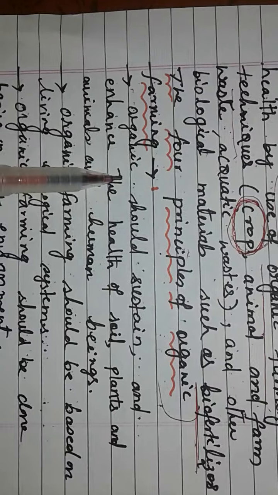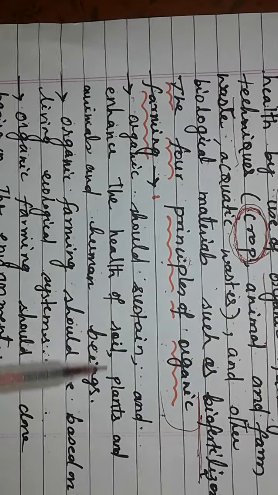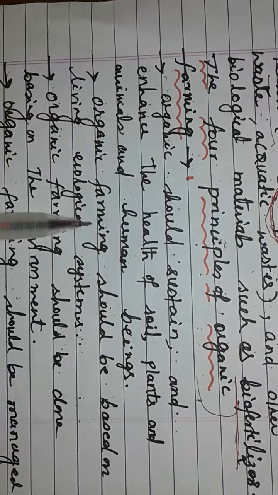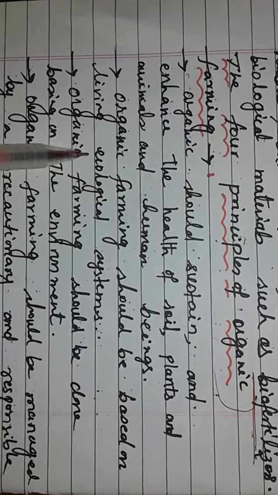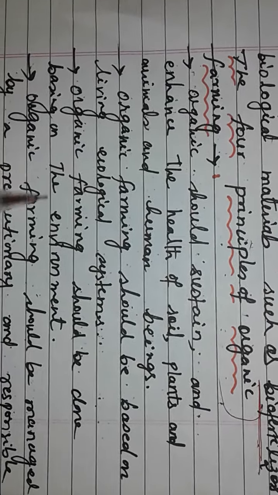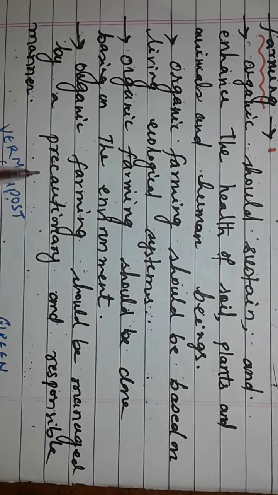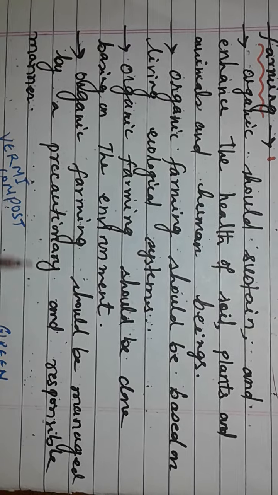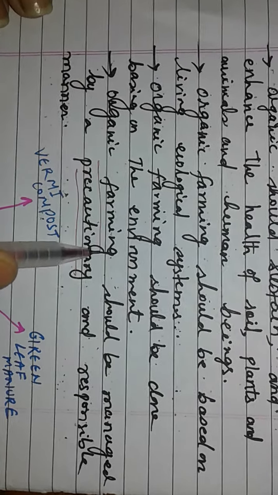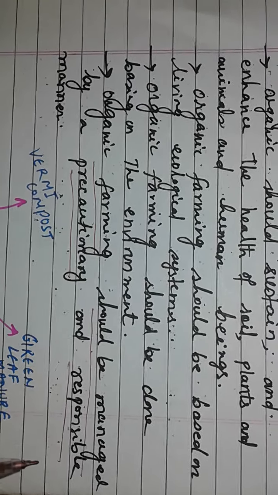First, organic farming should sustain and enhance the health of the soil, plants, animals and human beings. Next, organic farming should be based on living ecological systems. Organic farming should be done based on the environment. Organic farming should be managed in a precautionary and responsible manner. Precautions should be taken while doing organic farming so that we will not harm our ecosystem.